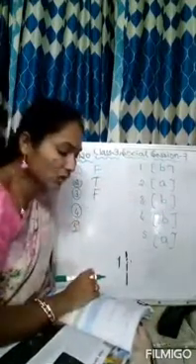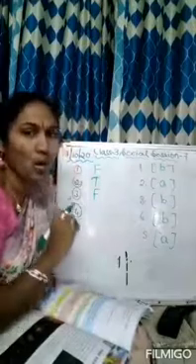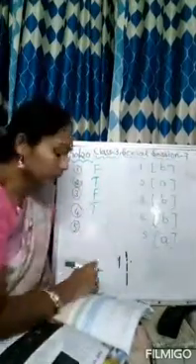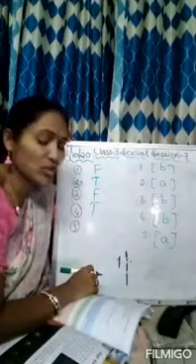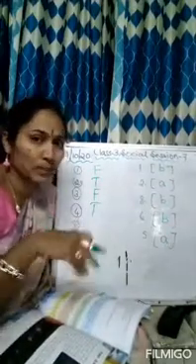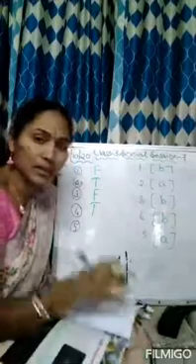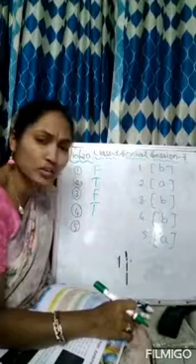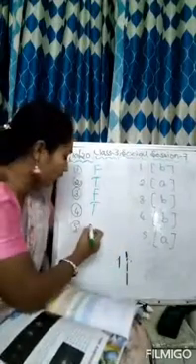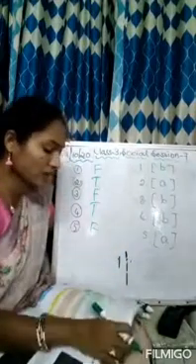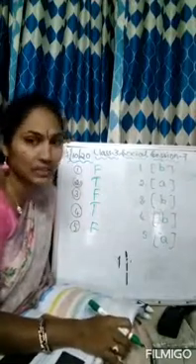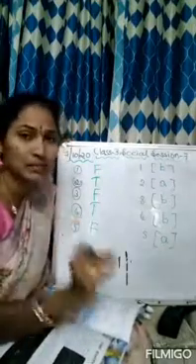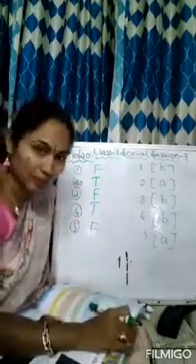Fourth one. The direction on the upper end of the map is the north. Always on the map, the upper direction shows the north. True. Next, the needle in the compass always points to the south. We learned yesterday in which direction the needle in the compass points. They are saying that it points to the south. No, it points to the north. So it is false. So in this way we have finished the classwork. First bit, second bit, third bit. Three bits we have written as CW.